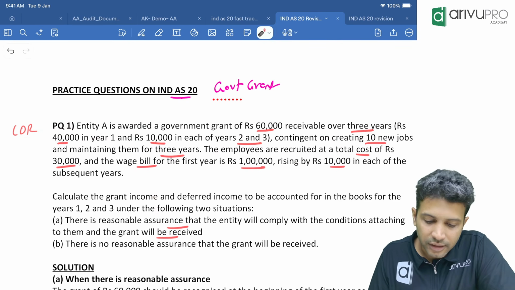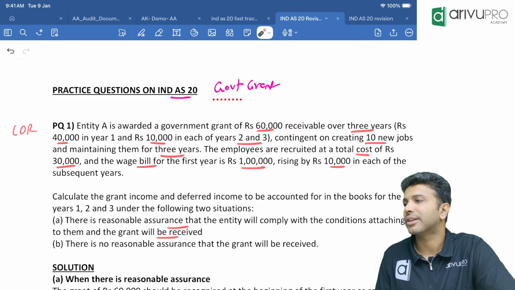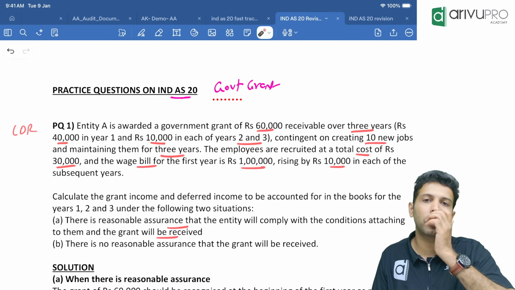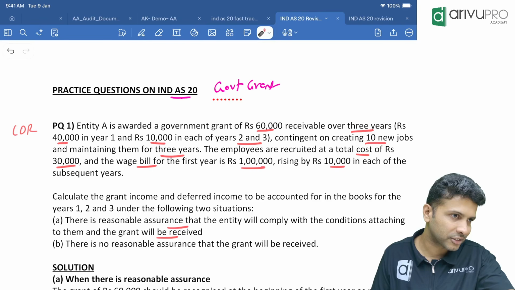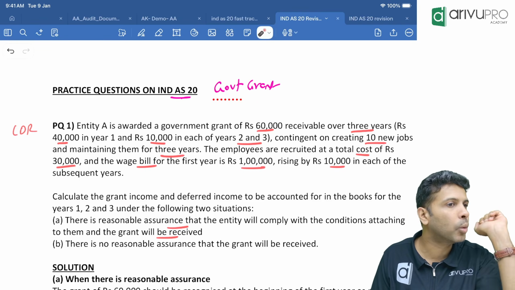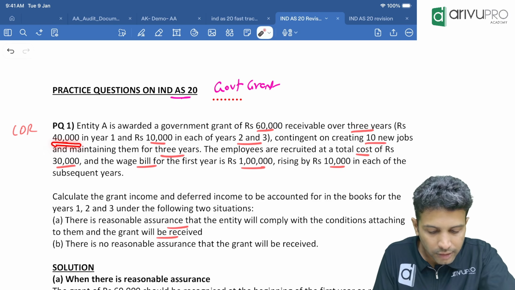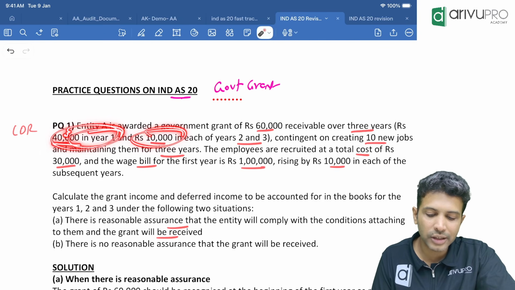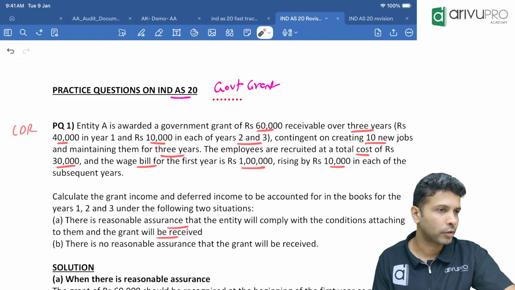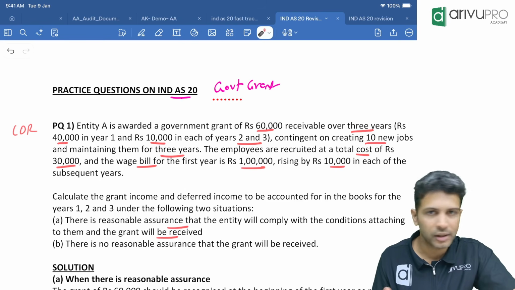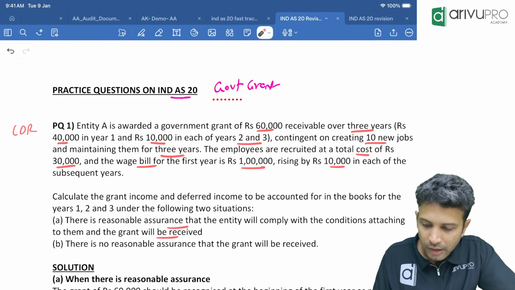Entity A is awarded a government grant of 60,000 receivable over 3 years. So the government told us, we will give you a grant of 60,000, but we will not receive the entire 60,000 now. We will receive it over a period of 3 years. 40,000, not equally. 40,000 we will receive in the first year, 10,000 each in year 2 and year 3. 40, 10, 10. That's how we will receive the government grant from the government. That's what has been agreed upon.